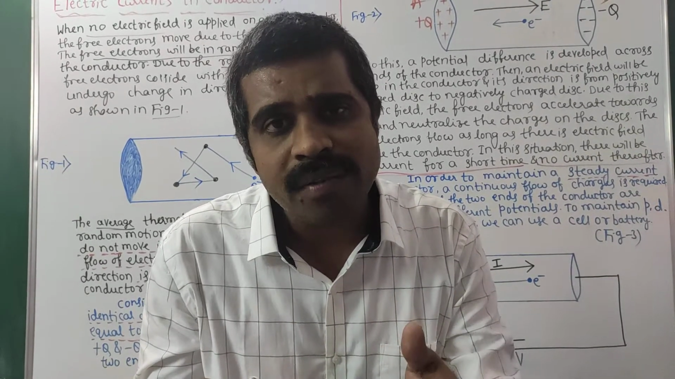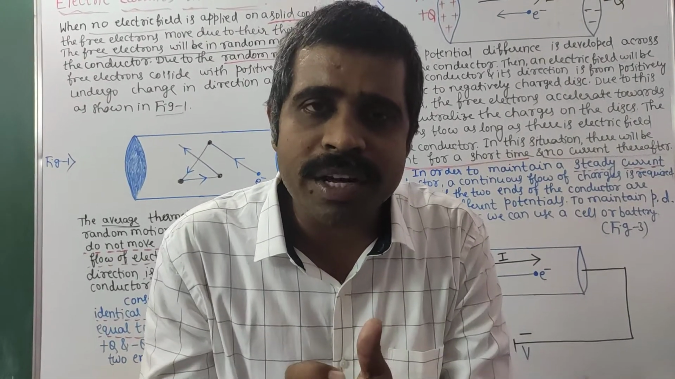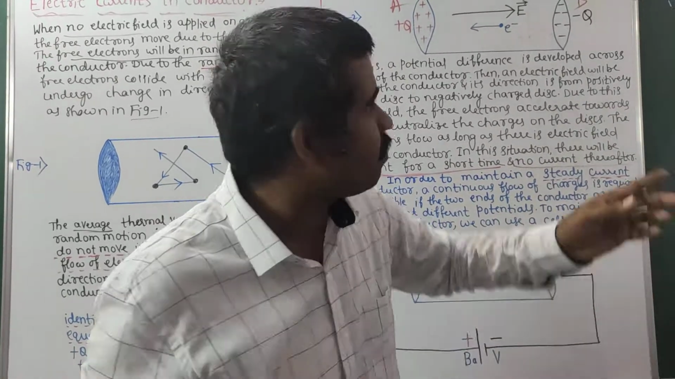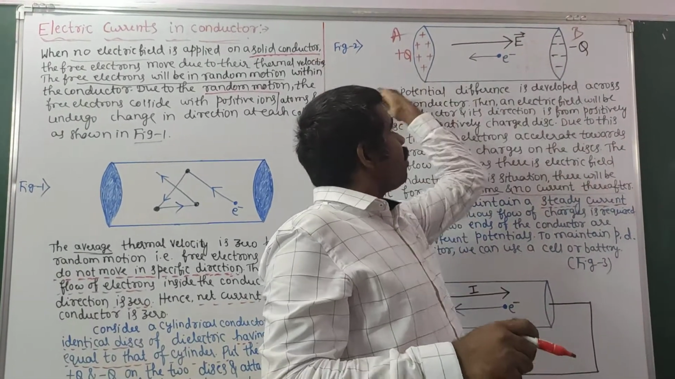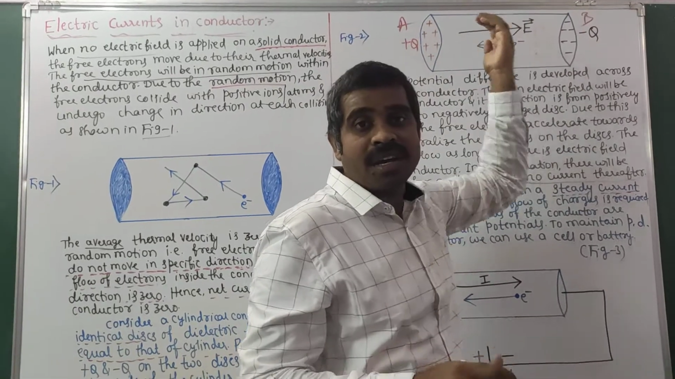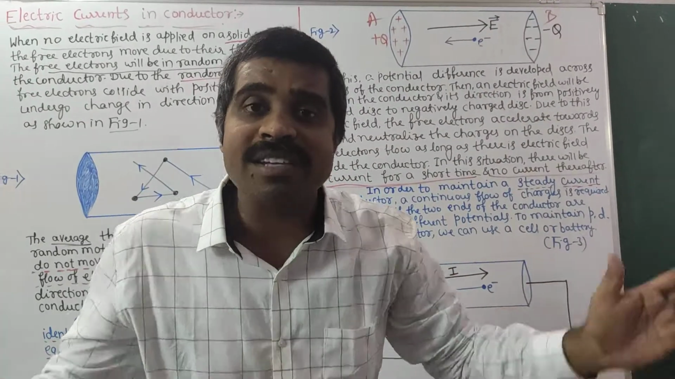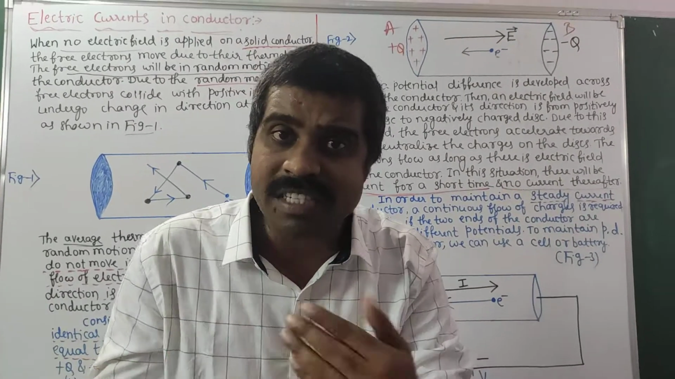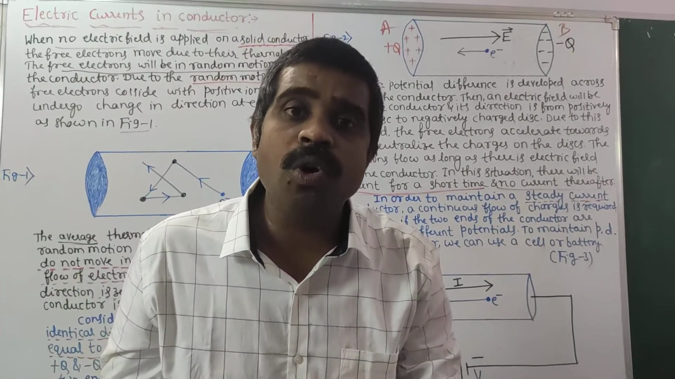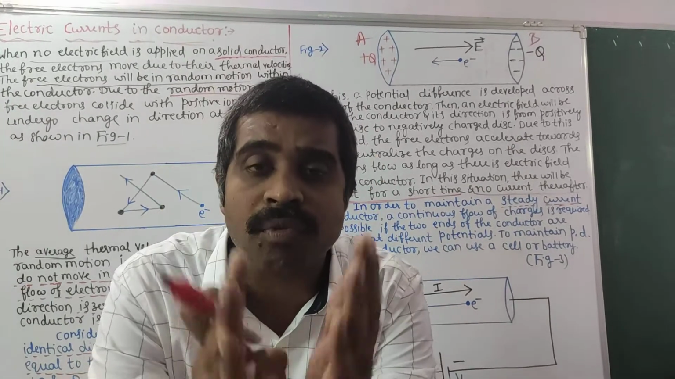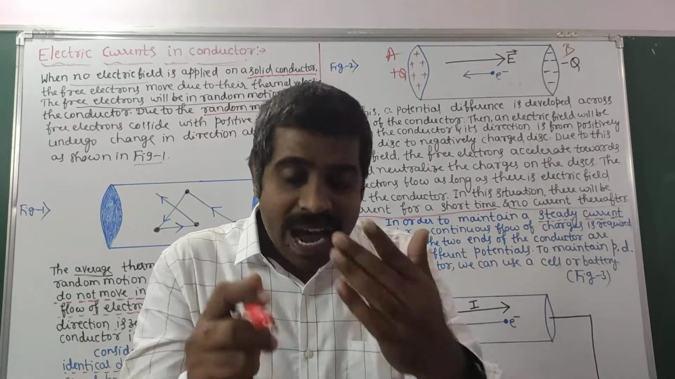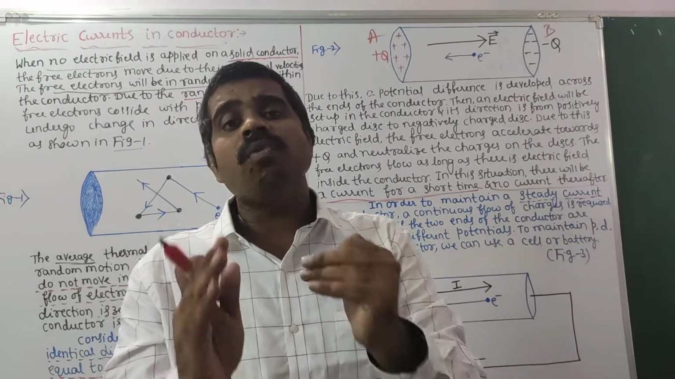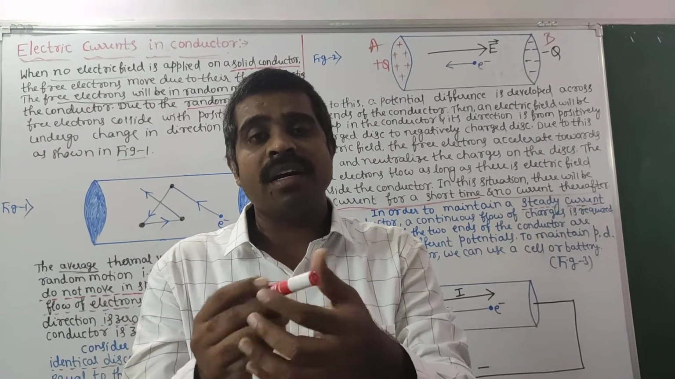Why is there no current? The electric field does not remain. Why does the electric field not remain? These electrons go towards the positive charge and what do they do? They nullify, they neutralize. When they neutralize, what happens to the electric field there? It disappears. When electric field disappears, there is no net flow of free electrons and hence current flowing through the conductor is zero. Now the question arises, we want to see steady current through this conductor.